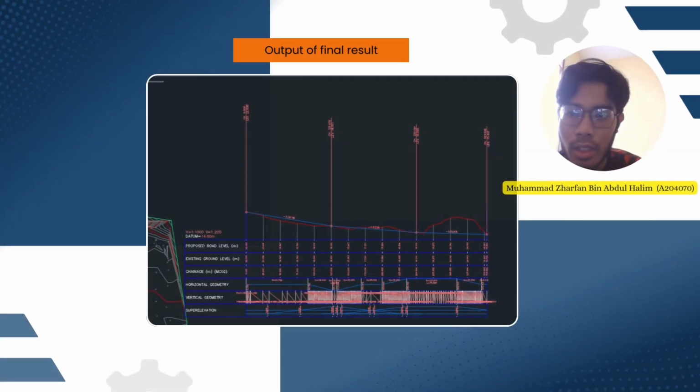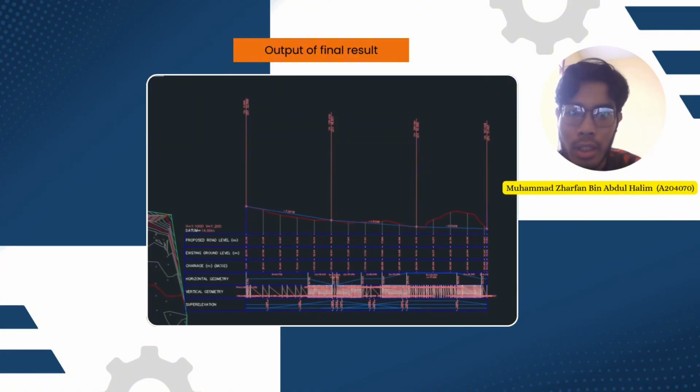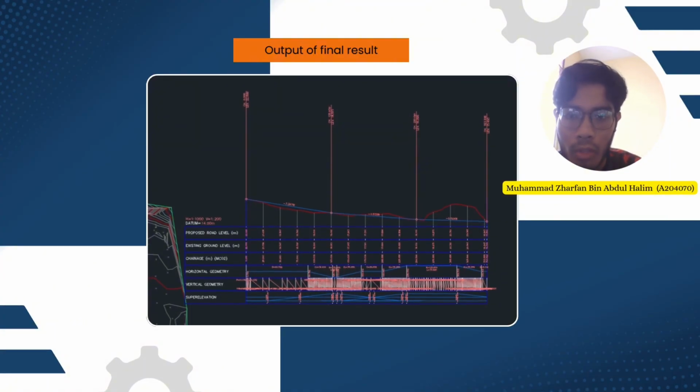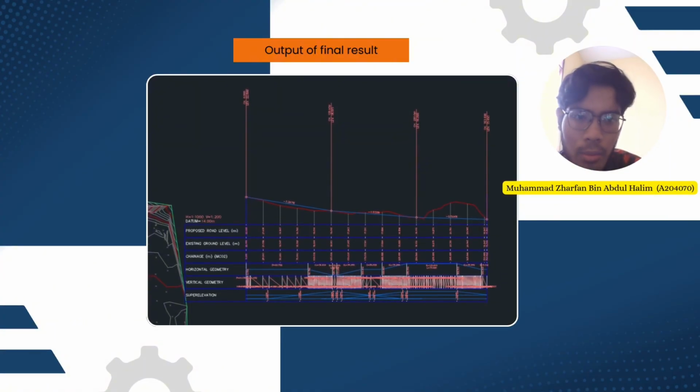So for this result, it shows the output of the final result. The photo shows the final result of the profile view. Our proposed road is the blue line and the existing ground profile is the red line. The area between the existing, which is red, and proposed, which is blue line, represents cut and fill volumes. From the photo, in the first section, we can see that we need to fill the volumes, and in the second and the last section, we need to cut and fill a little bit of volumes.